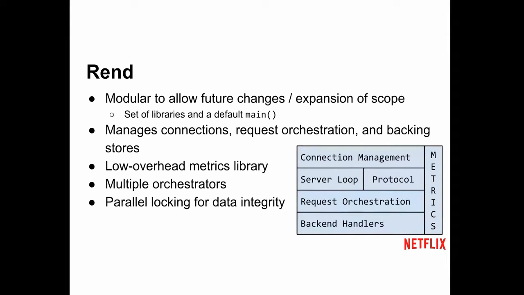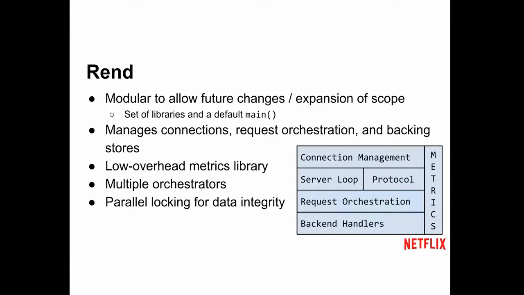So this is more detail about what the project actually looks like. It's actually a set of libraries. This is important for us for reasons that will become apparent in a minute. There's connection management, the server loop, the protocol parsing from memcached, request orchestration between L1 and L2, and then the actual pieces that speak to the backing storage mechanisms. It also includes our own homegrown metrics library, which might make some people cringe, but it worked out pretty well for us. We can make it do whatever we need to.